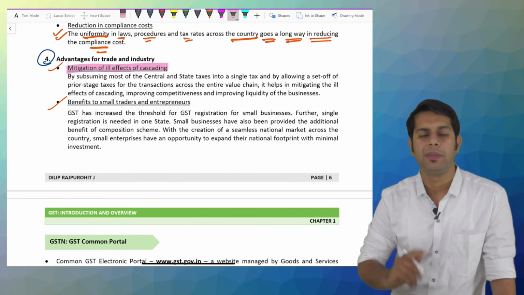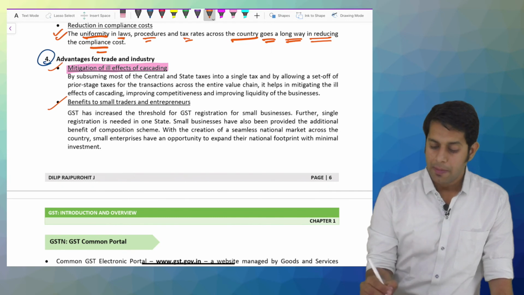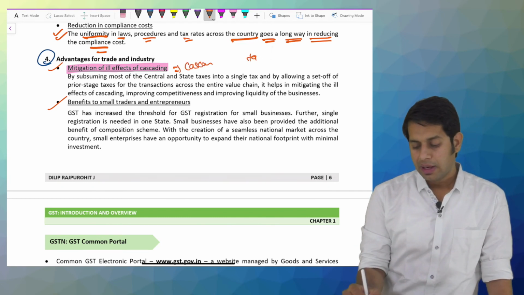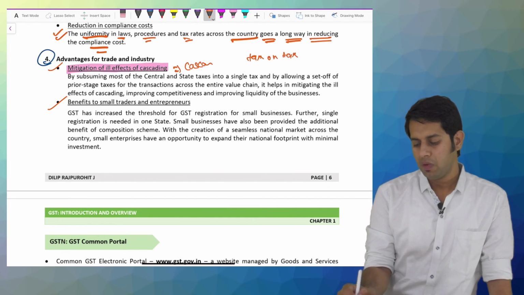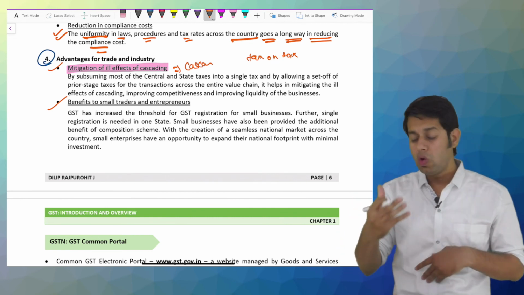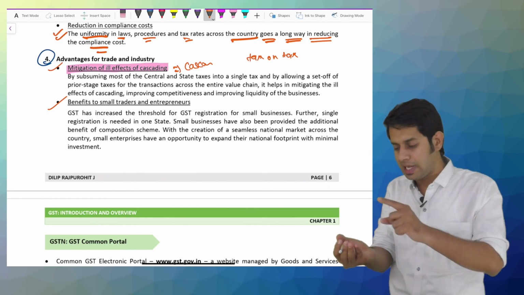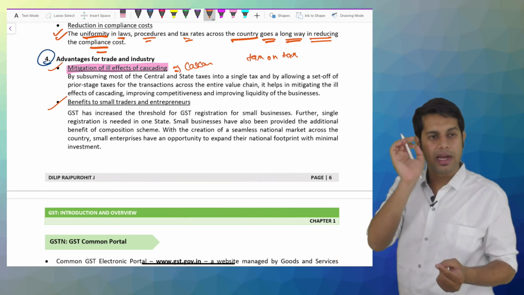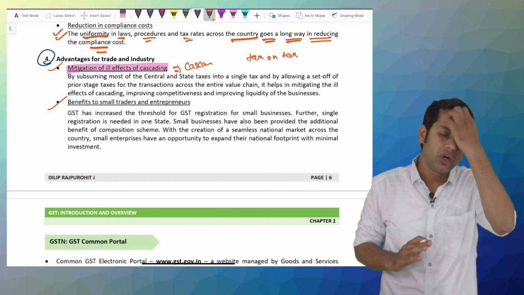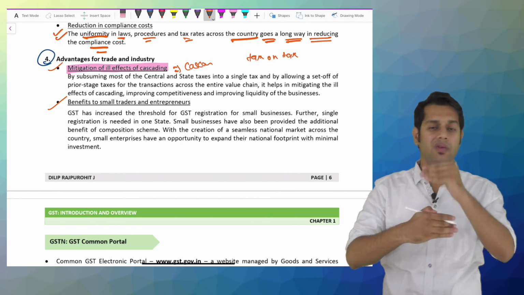Point number one of the major advantages is mitigation of ill effect of cascading. Before we had cascading effect. What is this cascading effect? Tax on tax. Before GST we had this cascading effect, tax on tax. In the previous class we would have seen, I go to a restaurant, I order for food, VAT is levied. He is giving me services, service tax is levied. I am seeing a beautiful lady dancing over there, entertainment tax is levied. It is a luxury restaurant, so luxury tax is levied. So tax on tax was happening, cascading effect was happening.